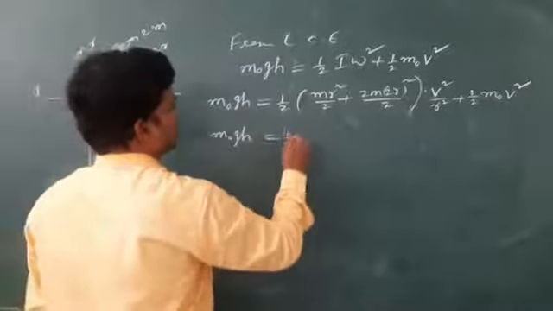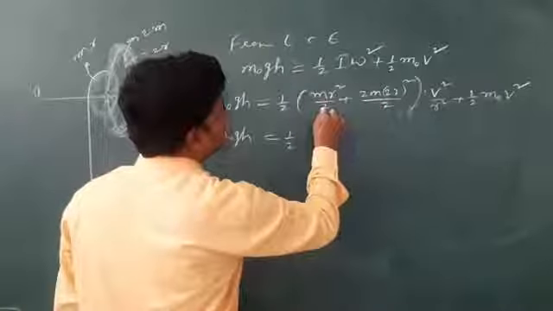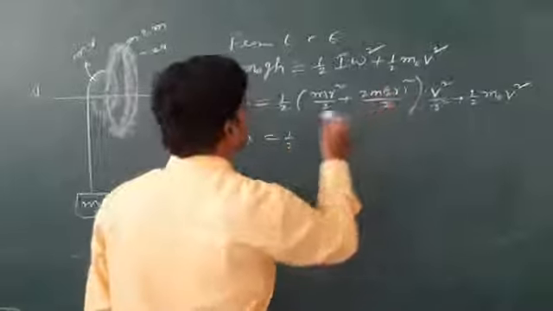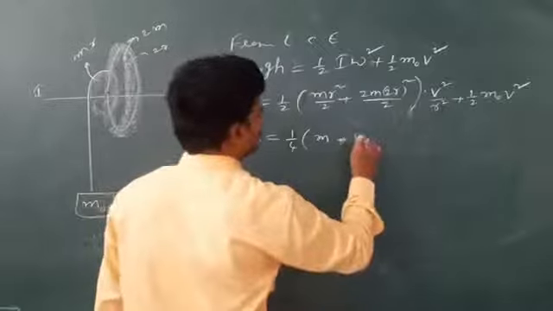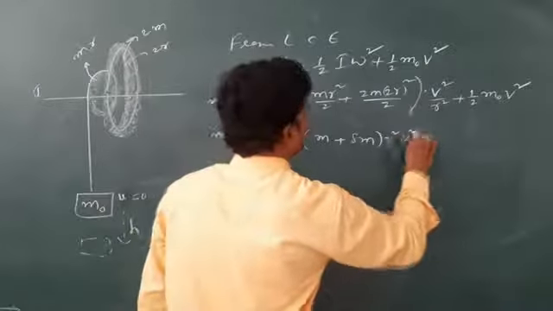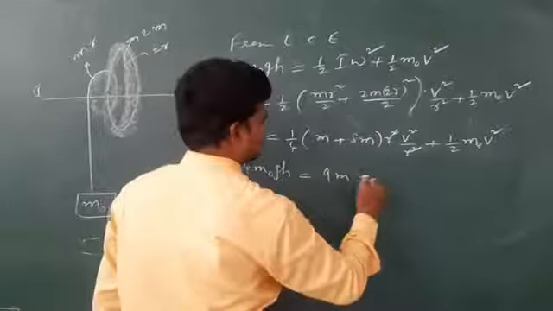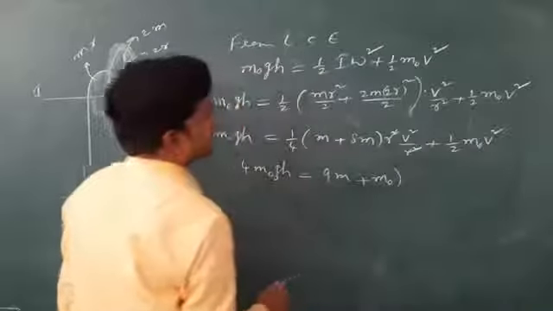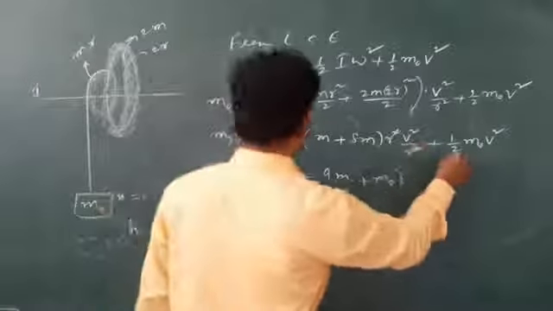You take r square outside, so this is m by 2 and this is 4m. If I take 2 outside, 1 by 4, m plus 4 to 8m, r square, v square by r square, plus half m0 v square. So 4 m0 g h equals 9m plus 2 m0 times v square.